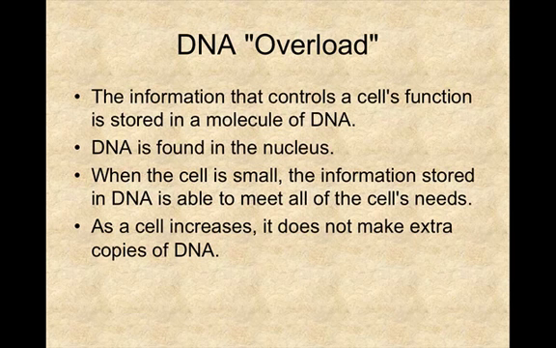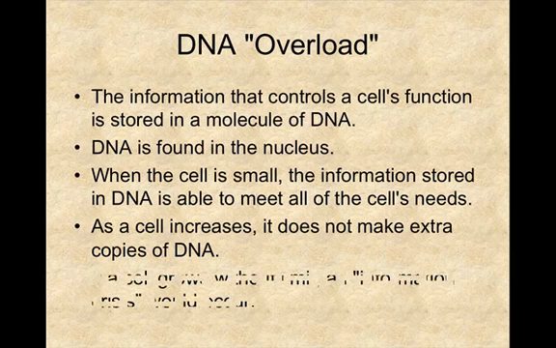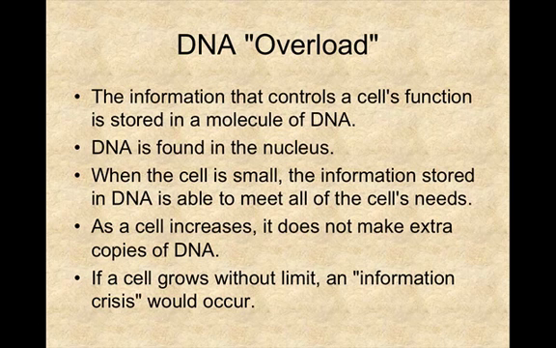As a cell increases, it does not make extra copies of DNA in order to help the cell function. If a cell grows without limit, an information crisis will occur, causing the cell possibly to stop working or shut down because it just can't help the cell function due to its size.